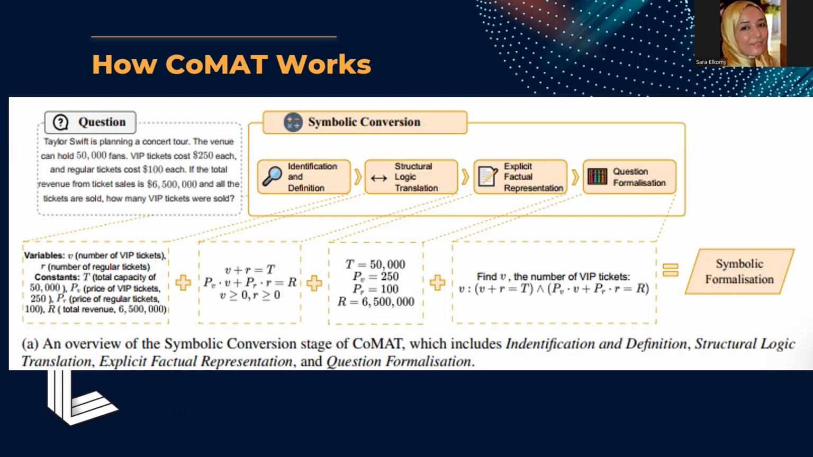Explicit factual. In this step, known values are translated into a format useful for problem solving, laying out values for each parameter. Question formalization. The problem is formalized into a specific mathematical query: find V, the number of VIP tickets sold, given the constraints derived from previous steps. The symbolic conversion process leads to a clear, formalized problem representation, preparing it for the reasoning phase where logical steps can be applied to find a solution.